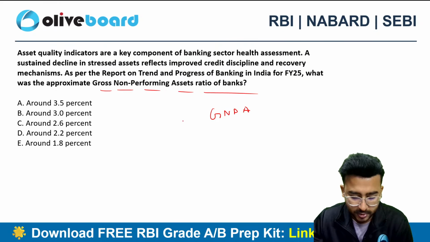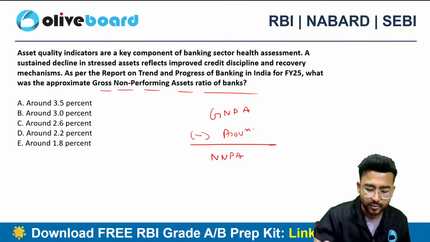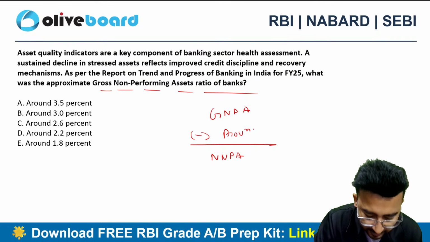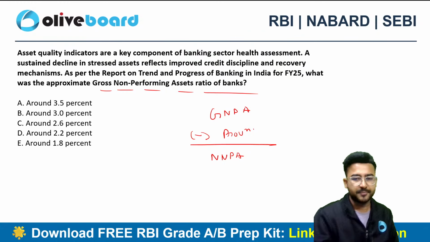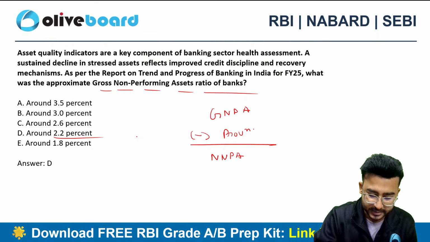What do you mean by NPA? Non-performing asset. For example, if a bank has given some loans and advances, that's an asset for the bank. Now if that asset is not performing well, we call it an NPA. The correct choice here will be 2.2%. Okay, 2.2% is the correct choice.